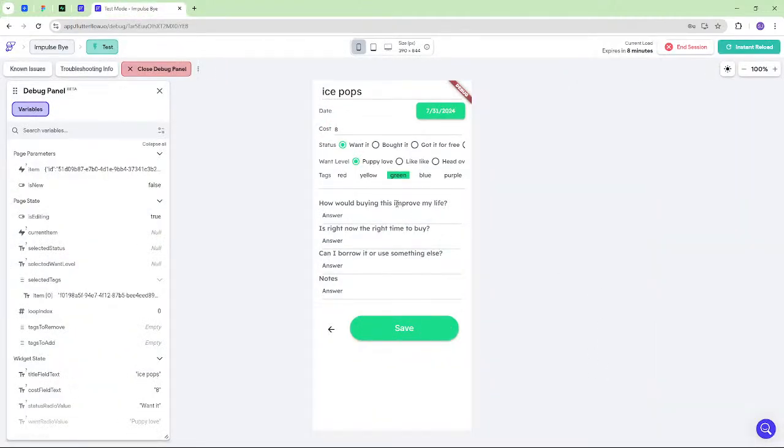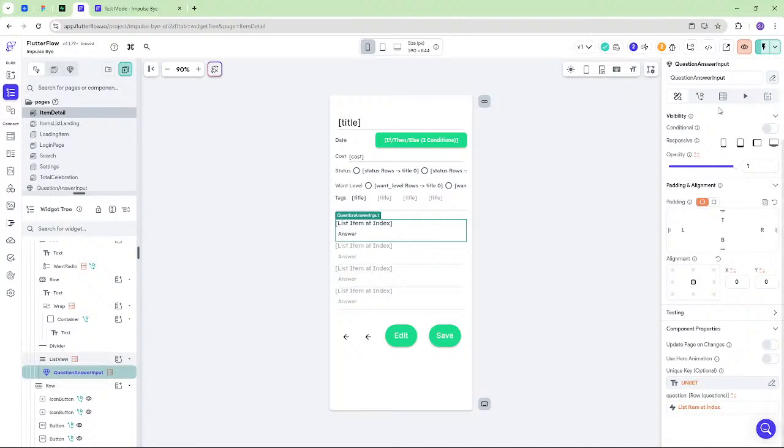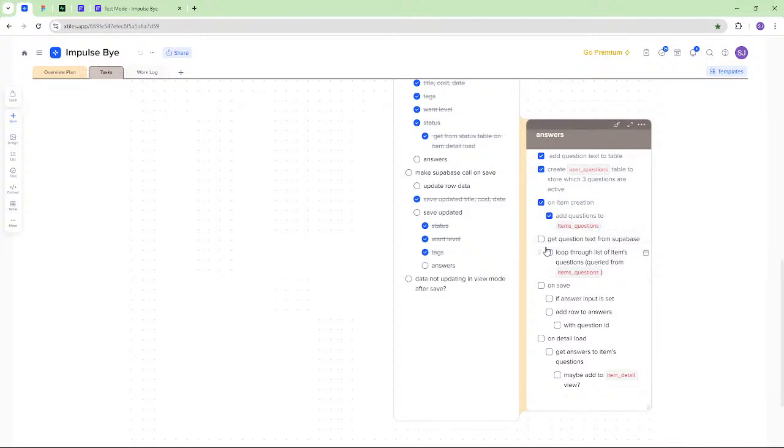Cool. So we're getting questions and the answer inputs, and that's pretty much what that is supposed to be. Yes, yes. Now the really confusing part. When a user hits save, we have to figure out a way to answer the questions. Whew.